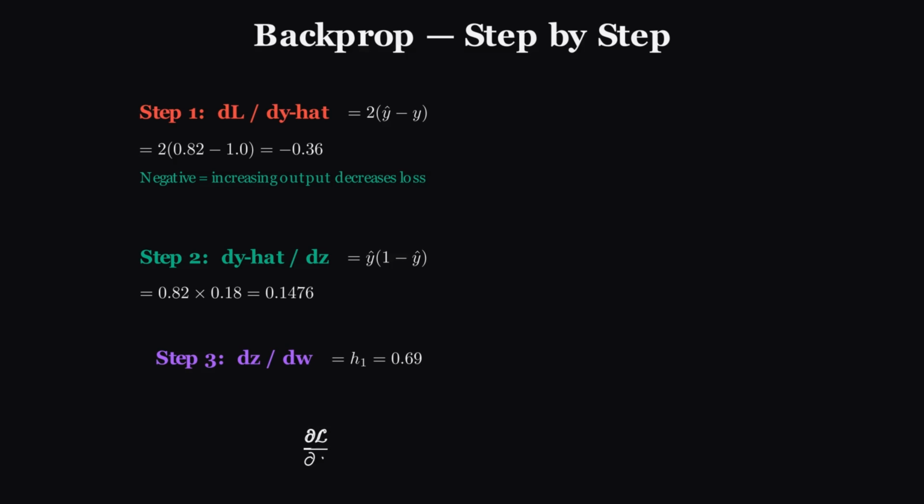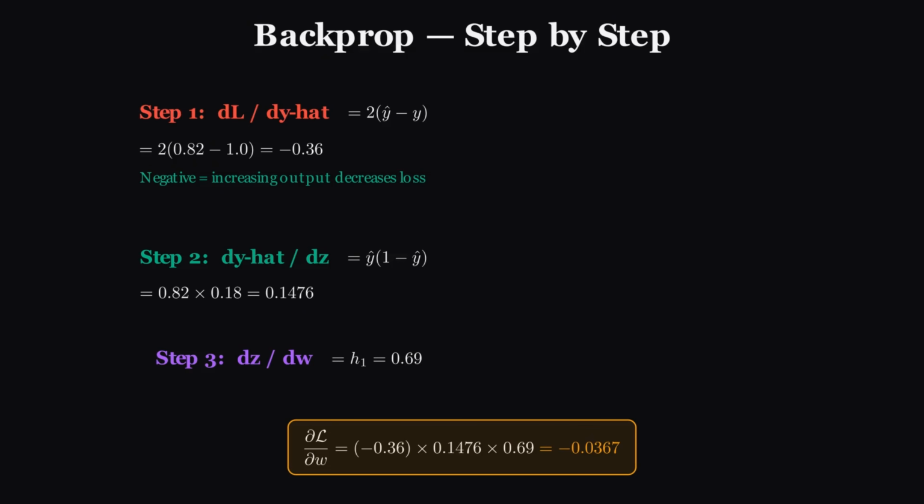Now we multiply the chain. Negative 0.36 times 0.1476 times 0.69 is about negative 0.0367. That number is the gradient for this weight. It tells us this weight should increase because increasing it will reduce the loss. The magnitude tells us by how much.